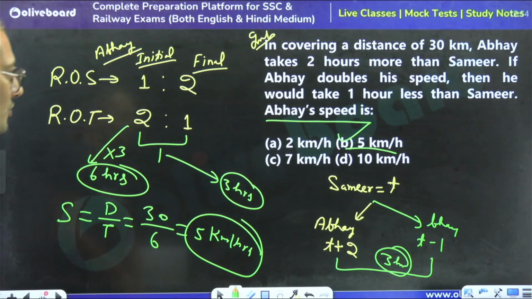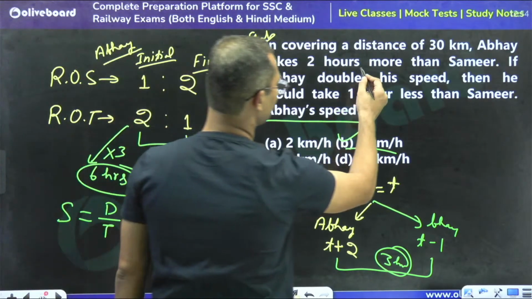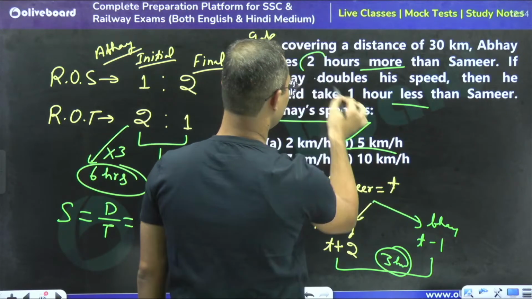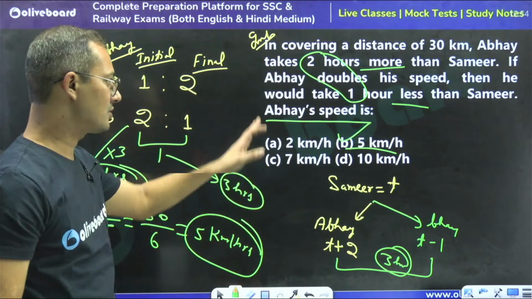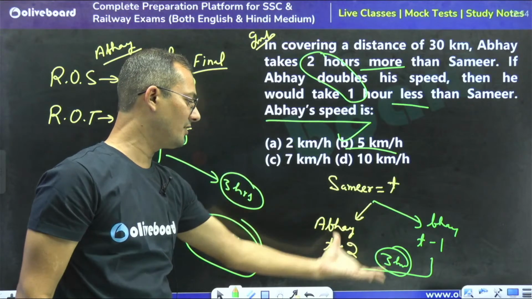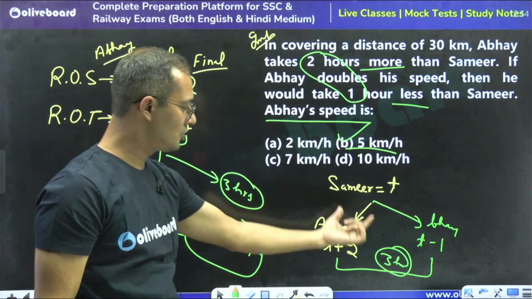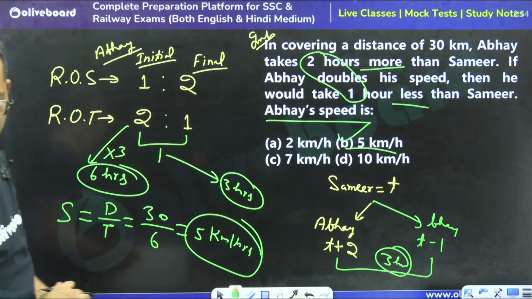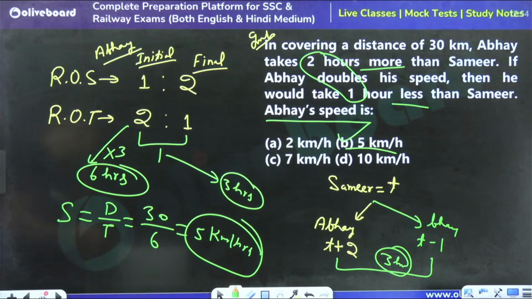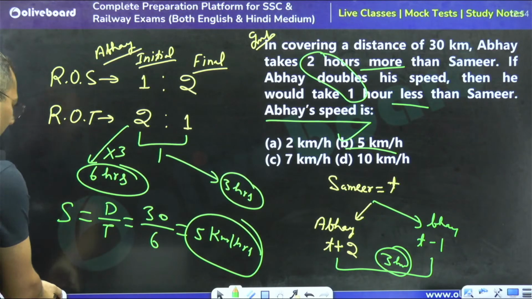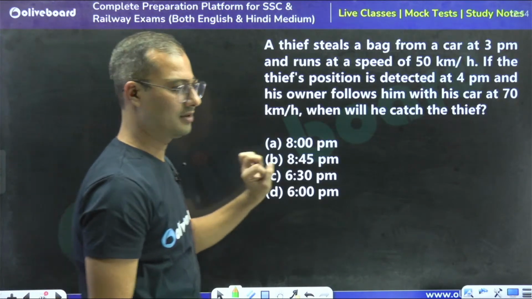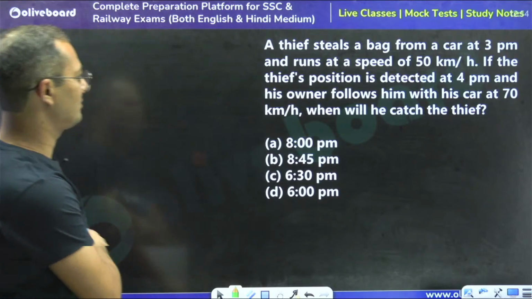Whenever you have to take the difference, for more and less, just add. Directly you can say 2 plus 1, 3 hours is the difference, right? So no need to do this calculation. If you have understanding, you can directly do this question. If it is not clear, then watch it again. Tell me what is the answer of this question.